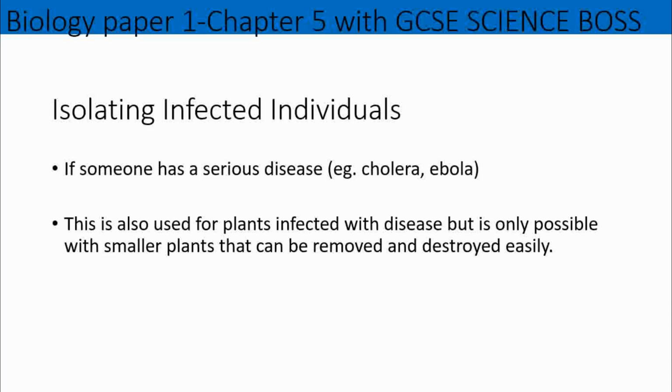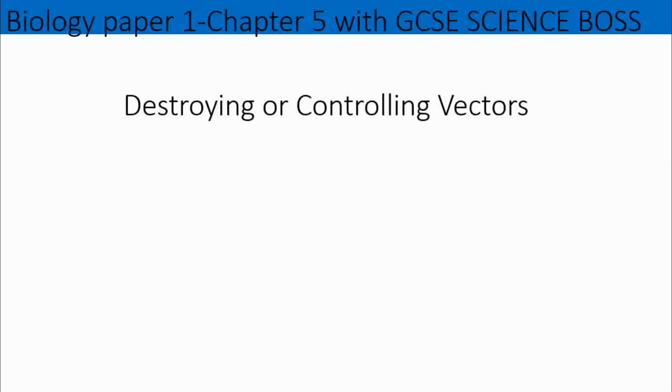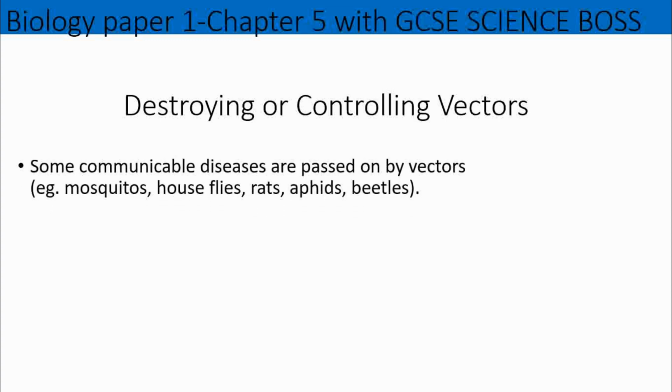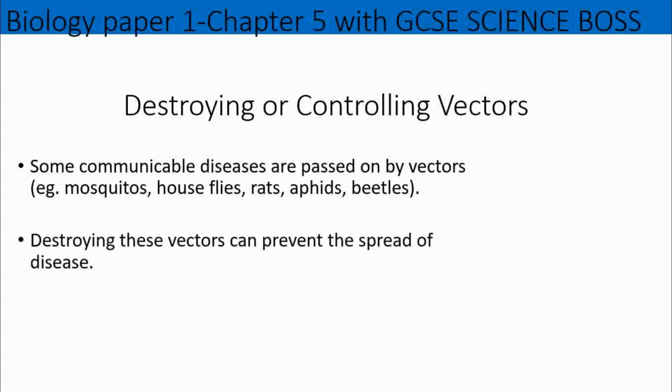This method is also used for plants as well that can be removed and destroyed easily. You don't ask them, but you remove them. Also, in terms of preventing diseases, you can destroy or control the vectors. For example, we spoke about earlier the mosquito and malaria. In order to reduce that transfer, you can destroy or control the vectors. Rats, for example, aphids that we're going to look at later, can carry certain pathogens. You can destroy the vectors and therefore prevent the spread of these diseases.